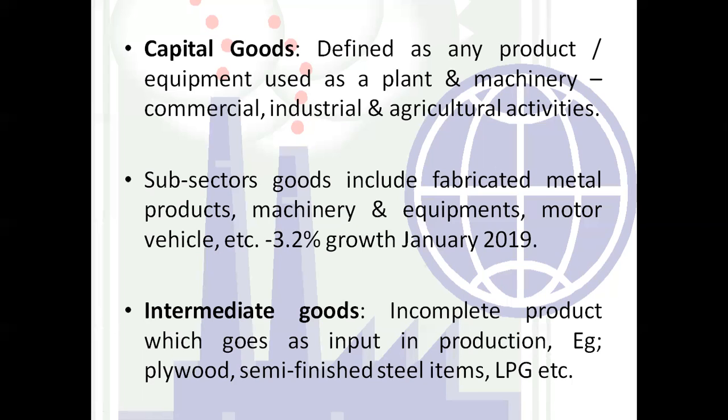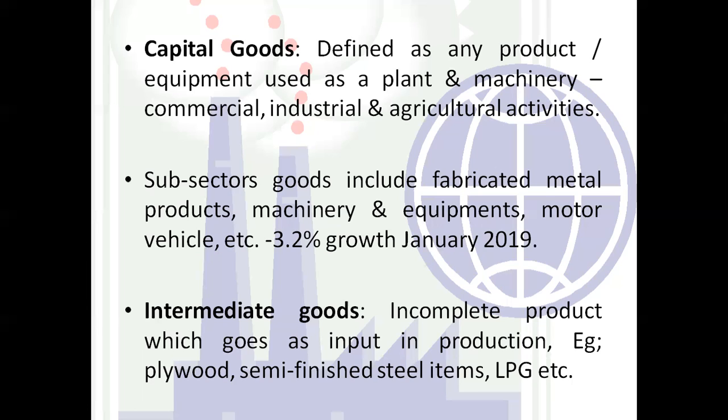For example, here if I want to make a door, for that I need wood, for that I need the length and breadth of that, right? So there are few goods which are incomplete. Incomplete means जब तक order आएगा नहीं, I cannot convert them into finished goods, right?